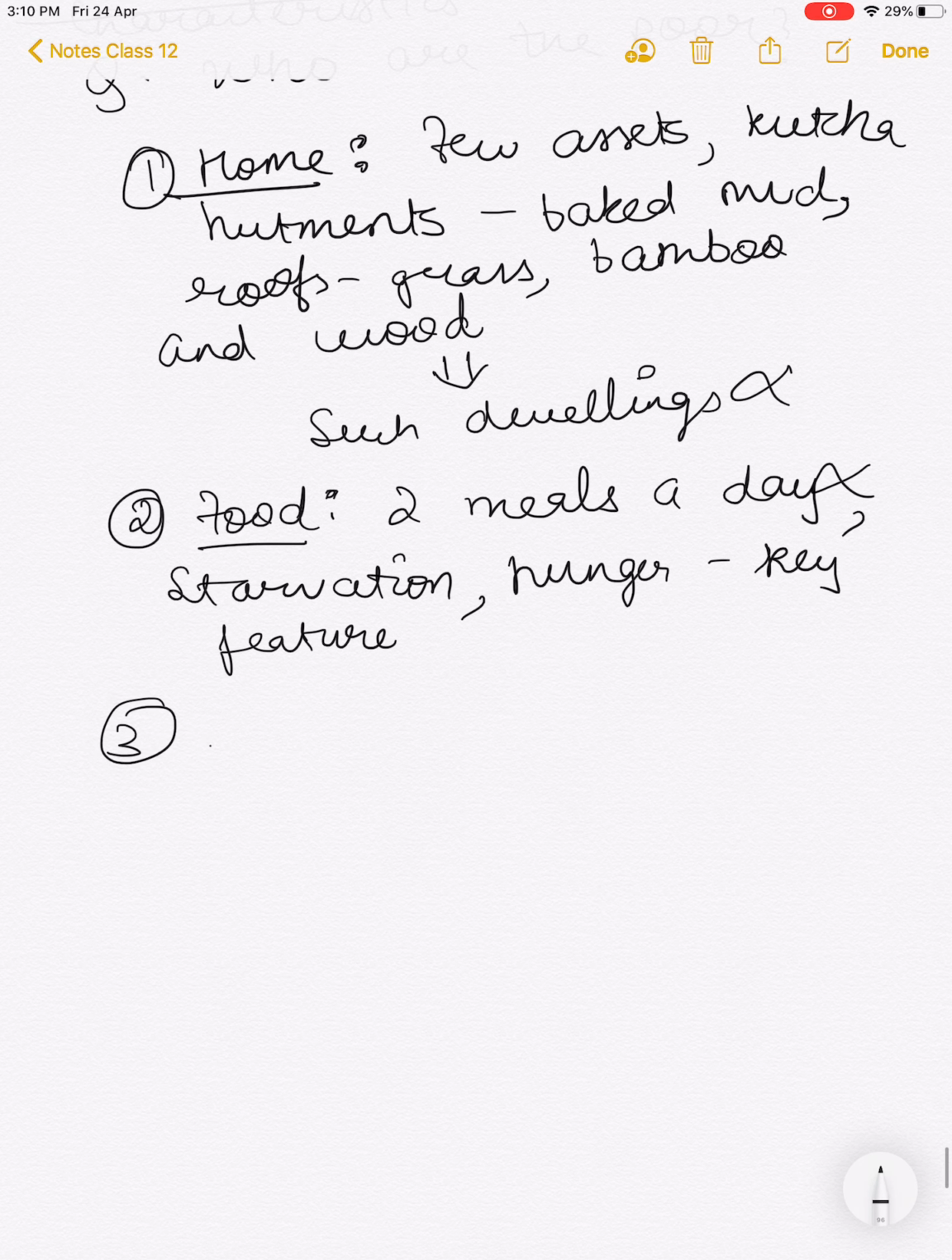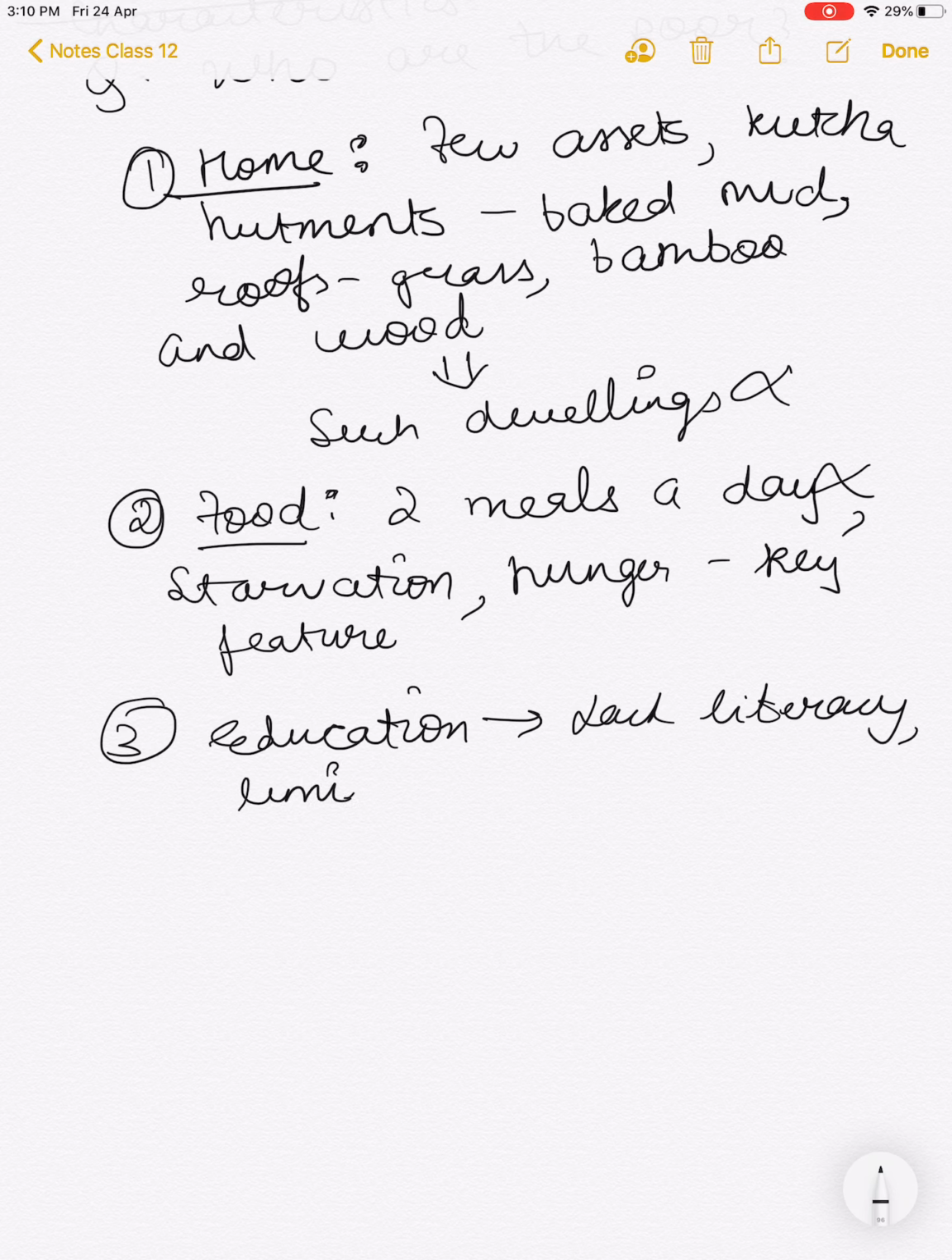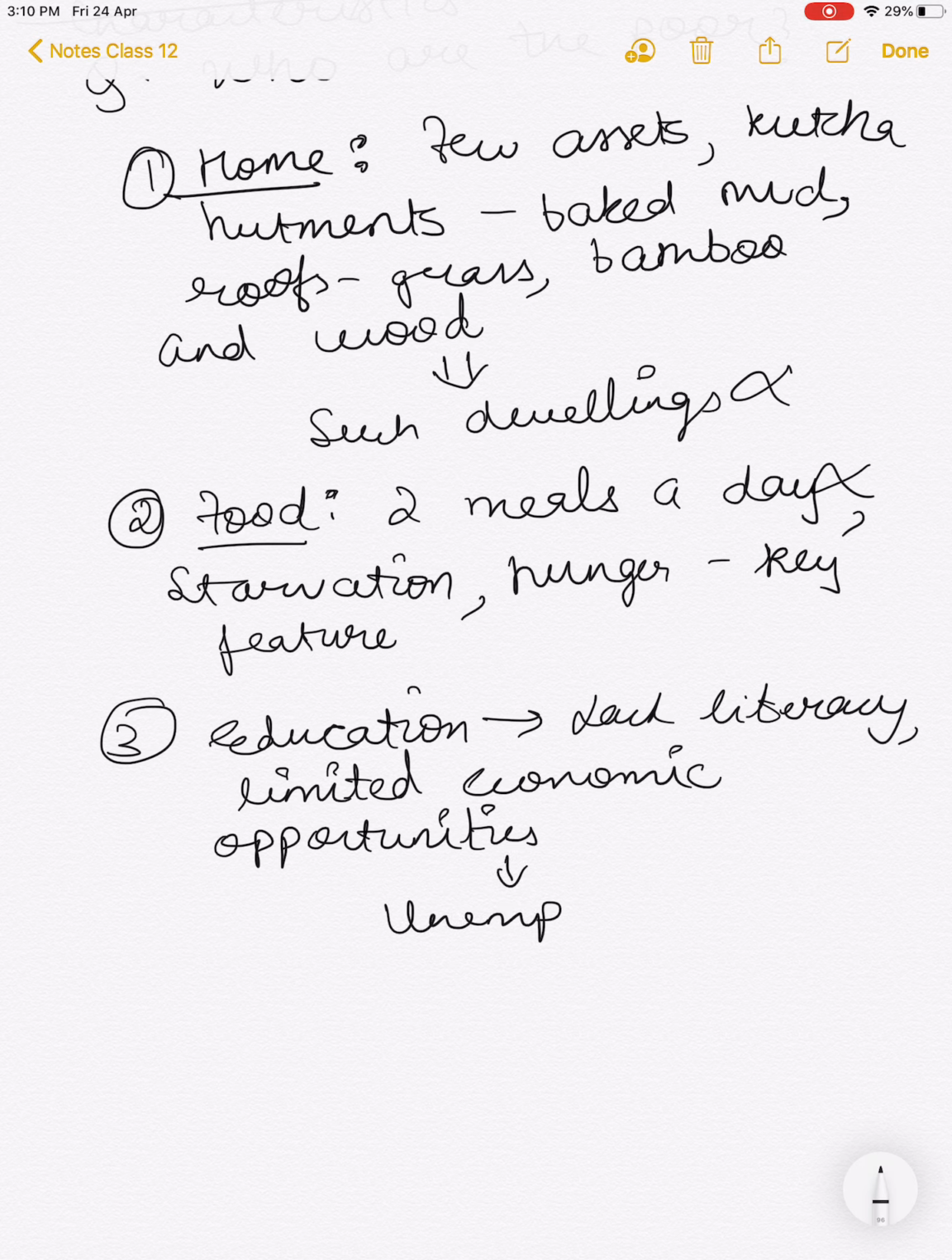Thirdly, we have education. So they lack basic literacy. They lack even basic literacy, and that is why they have limited economic opportunities, and that is why they face unemployment.